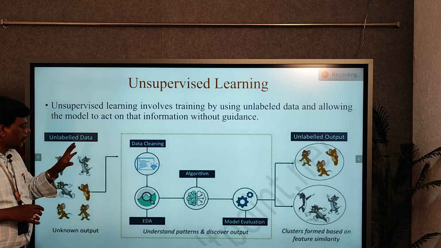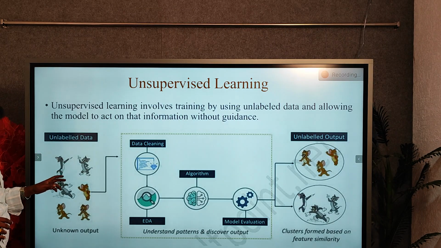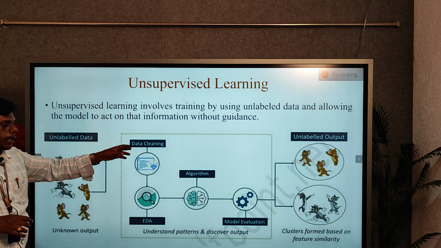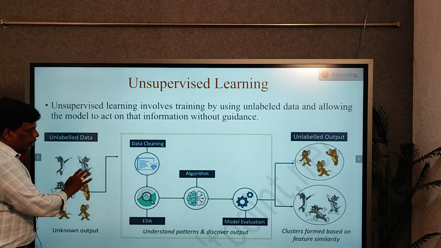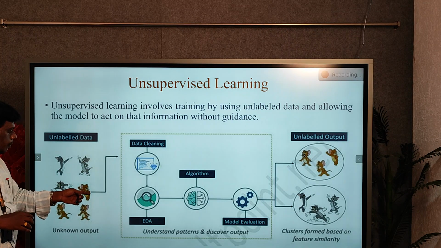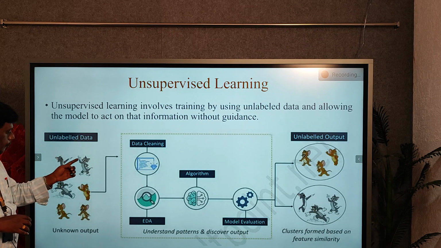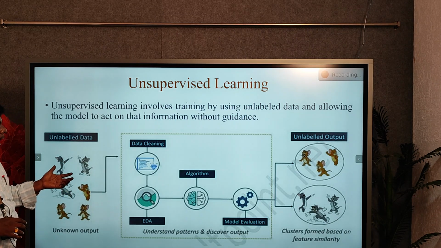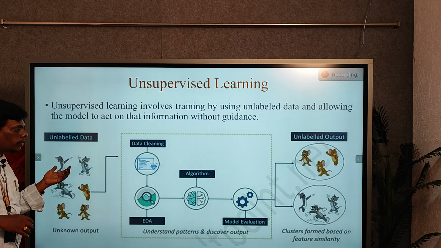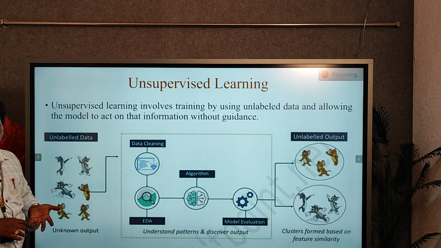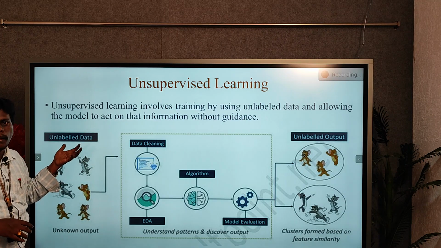If you give images like Tom and Jerry images, we are giving only images for the training. We are not giving any kind of labels for those images. There are no labels for any image. So this is called unknown data. The data you are giving for the training is called unknown data.